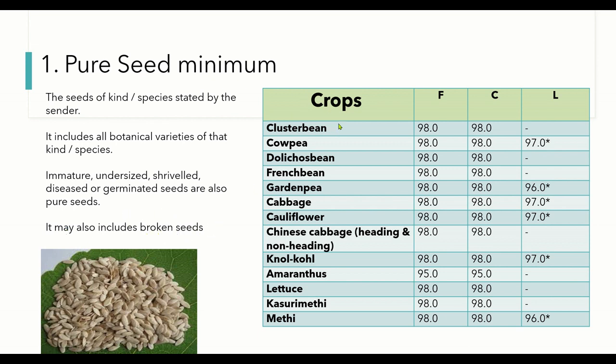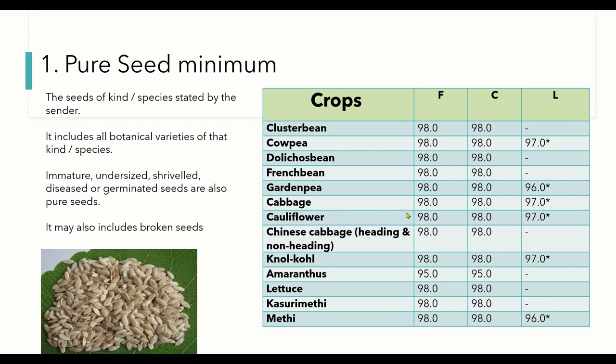I've indicated here a table of several crops with their different standards. Foundation seed and certified seed require 98% pure seed in the seed lot, while there is no standard for labeling or truthful label seeds. Coming to cowpea, we have 98% for both foundation seed and certified seeds, and for truthful label seeds we have 97%.